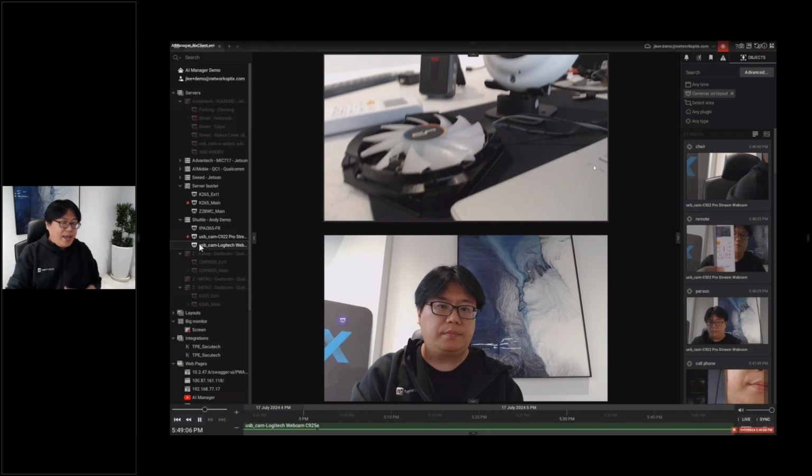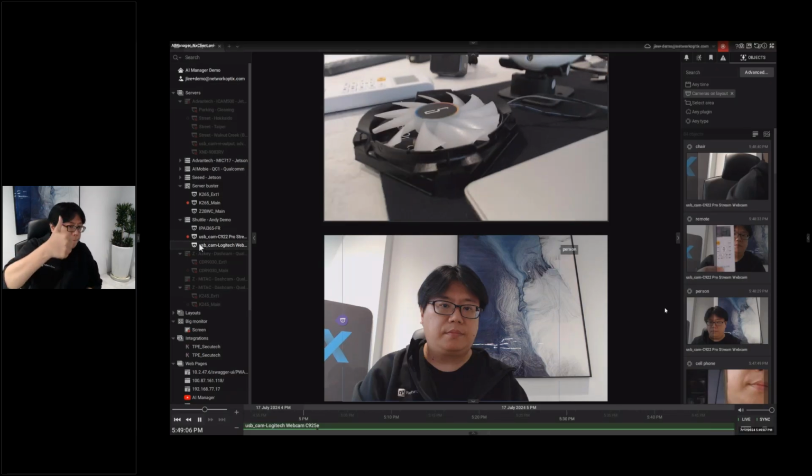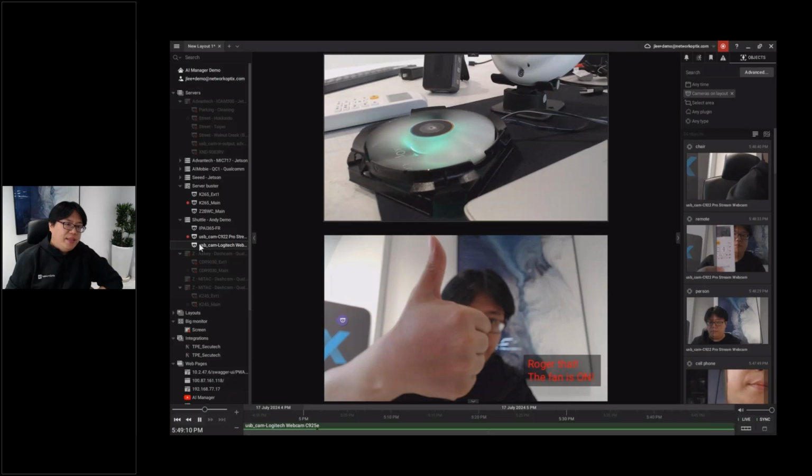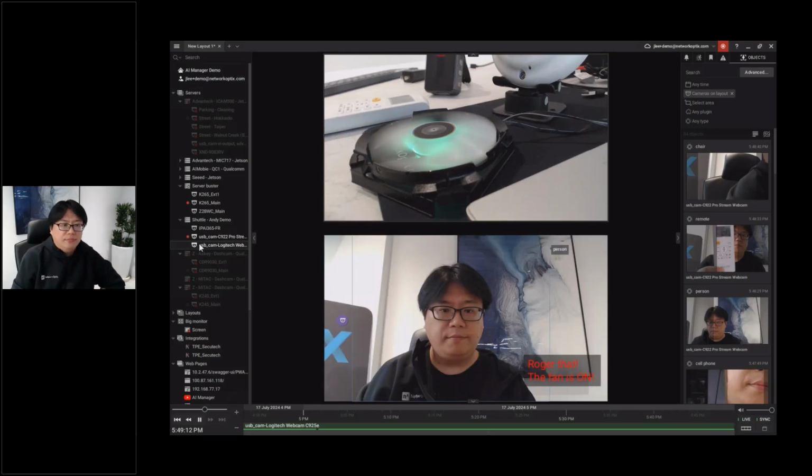As I said, I trained the model about thumb up and year. Right here, when I show thumb up, the AI recognizes it and then triggers the fan with the light running. So I show you the fan, I show you the thumb up, and then the fan light just runs.